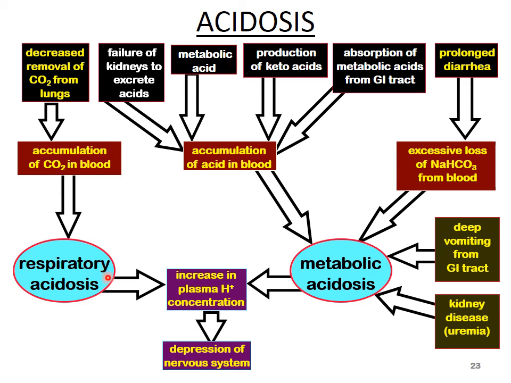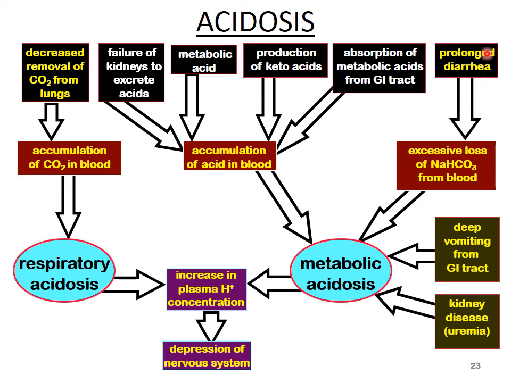This respiratory acidosis will increase plasma H plus concentration, and the result will be depression of the nervous system. Failure of the kidney, metabolic acid production, production of keto acids, and absorption of metabolic acids from the GI tract all cause accumulation of acid in blood. This will lead to metabolic acidosis.